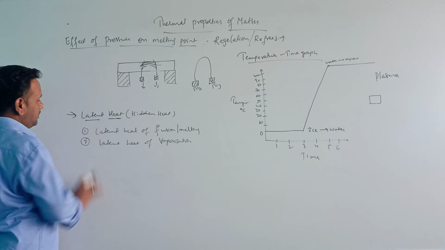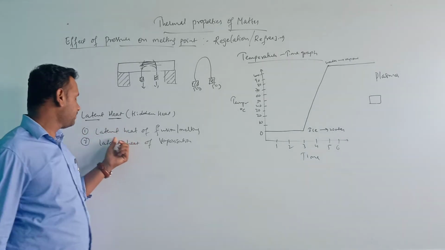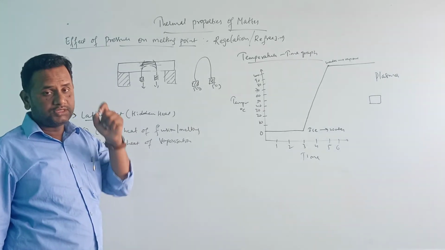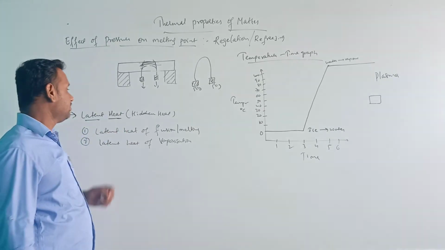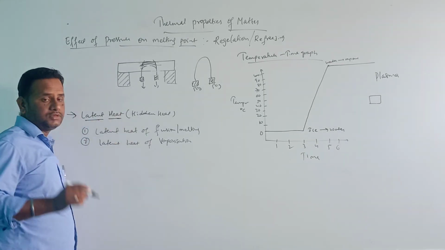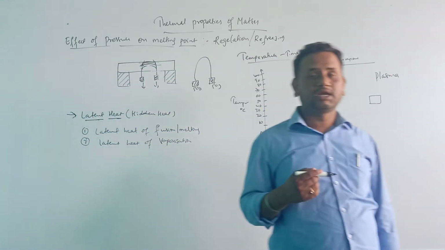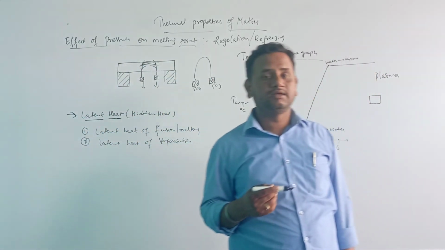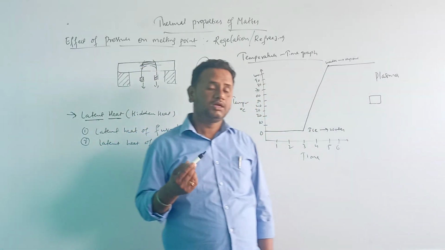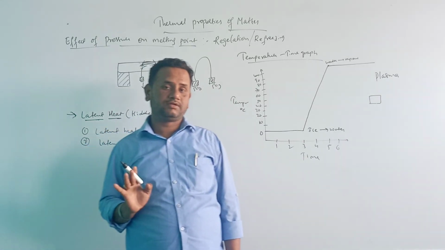I will write the exact definition here. What do you mean by latent heat? Latent heat means the amount of heat required to convert the substance from one state to another state without changing the temperature.